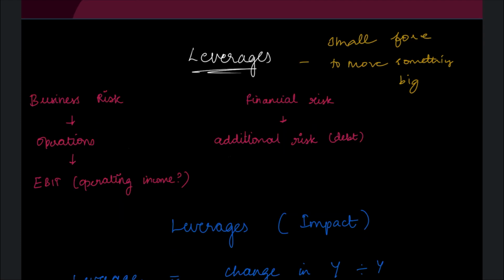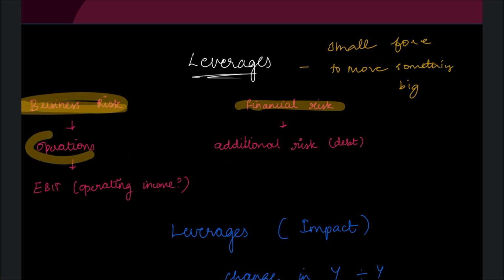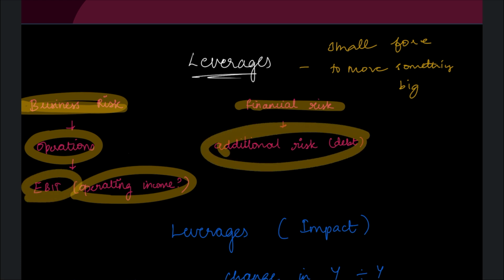Now, before coming to the leverages, you have to understand the risks present also. There are two types of risk. One is business risk and one is financial risk. Business risk is basically related to the operations. Whether my operating income will be profitable, how will my EBIT? That is the business risk. And coming to financial risk, it is the additional risk because of the debt. If you got a loan at 10% interest, then this is your additional risk. This will directly be your financial risk.